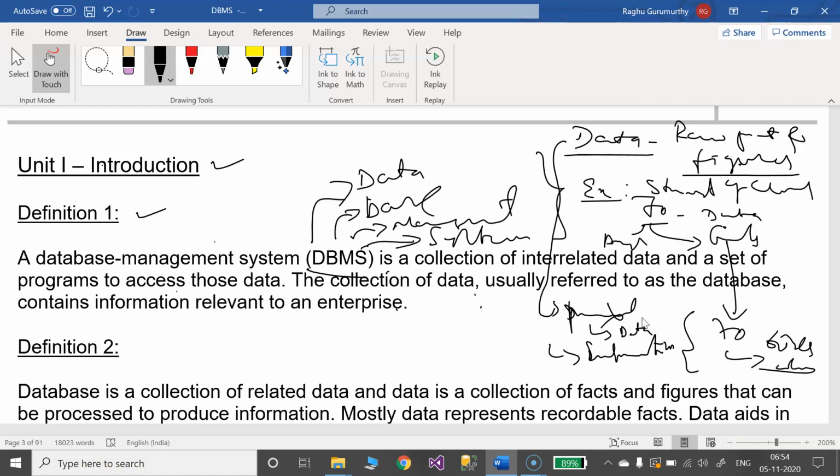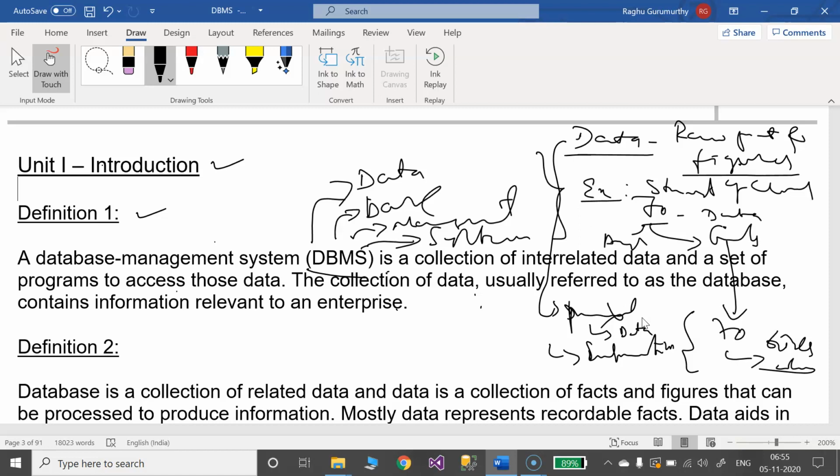This is what we need to learn. Data is nothing but raw facts and figures which may be quantitative or qualitative. After processing the data we get the information. Got it? This is what we need to know with respect to data and information. I'm going to attach some videos on the difference between data and information. Better to go with that for a detailed explanation. Probably then you will know exactly what data and information are.